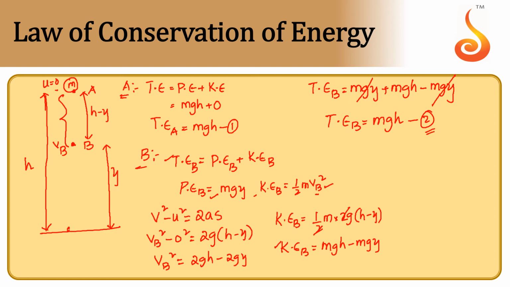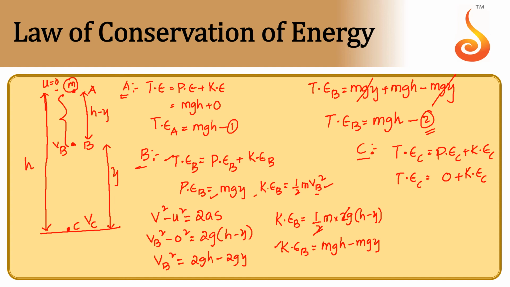And let us talk about a point C. If I'm talking about C, let the velocity of the object before it hits the ground be Vc. So the total energy at C will again be potential energy at C plus kinetic energy at C. Since the height of the object at point C becomes 0, the potential energy becomes 0. So the total energy contributed by the body is only due to kinetic energy. Let us calculate the kinetic energy at that point.